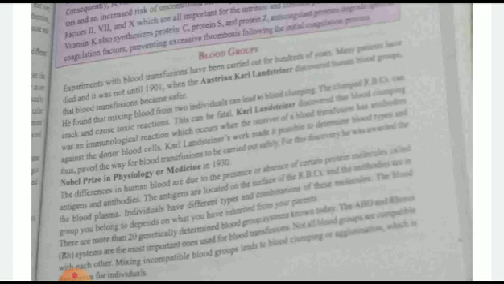But I will tell you the compatibility of the blood groups. If you belong to blood group A, the A antigen will be on the surface and B antibodies in the blood plasma. In the same manner, for blood group B, you have B antigen on the surface of RBCs and A antibodies in your blood plasma. Blood group AB, same thing. Blood group O, they are also the same thing. So children, all these things act on the basis of presence and absence of